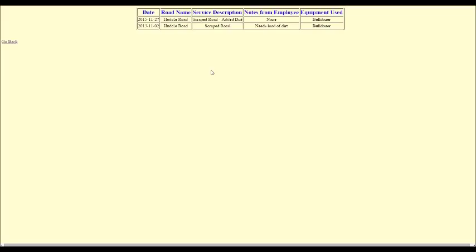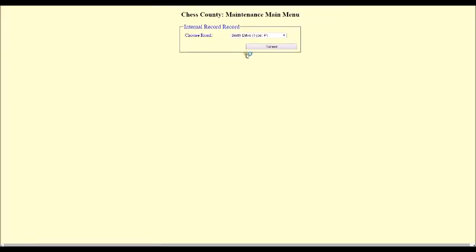The public can actually go to the website now and look that up for themselves, which will save the county employees a lot of time, either over the phone or face to face, trying to figure out when service was done to a road because a county resident is complaining. So that will help save, and then we can click go back.